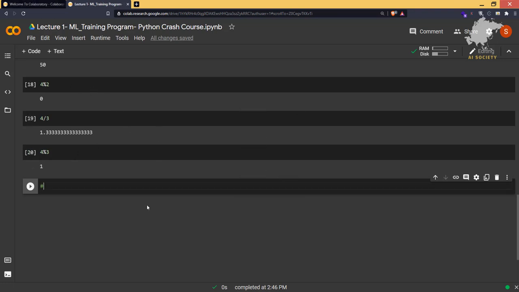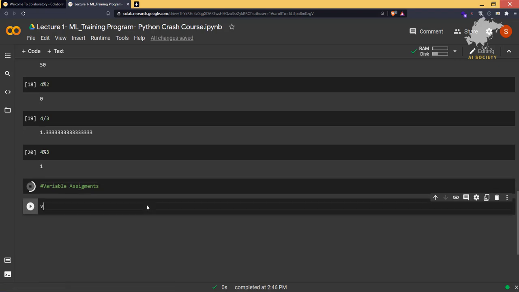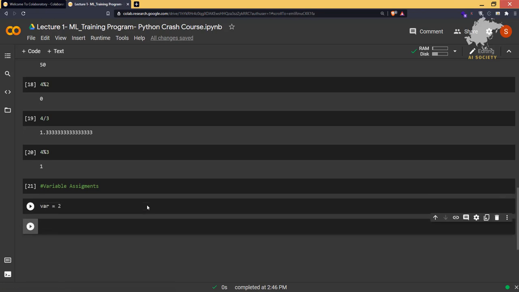So let's now discuss variable assignments quickly. Variable assignment is basically assigning a value to a variable. So if you type var is equal to 2, then it is assigning the value 2 to this particular variable. So basically now the value 2 is stored in the variable var.